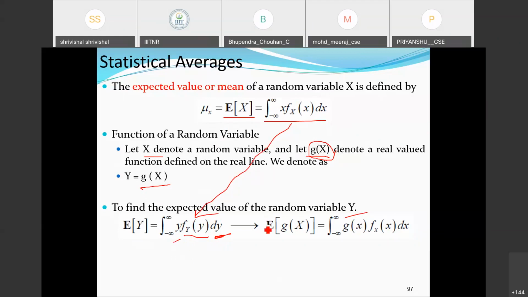We perform further. Then this y is g(x), y is equal to g(x). The expectation operation on g(x) will be the integral from minus infinity to infinity of g(x) into fx into dx. So this way, it changes slightly if the random variable you are defining is a function of another random variable. Any doubt up to this point?